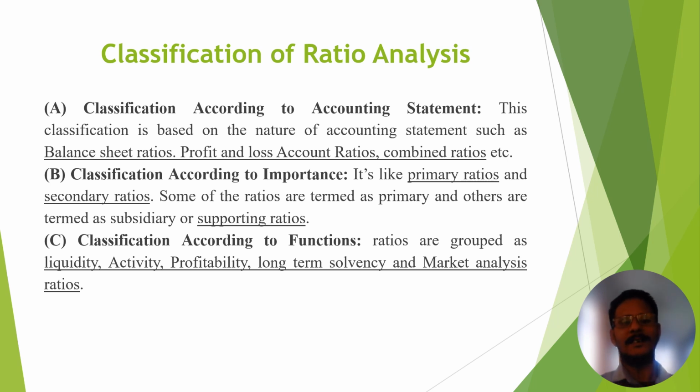Now, classification according to function. It is a very important part. Under this, you have liquidity ratio, activity ratio, profitability ratio, long-term solvency ratio, short-term solvency ratio, market analysis ratio. These are the different types of classification.